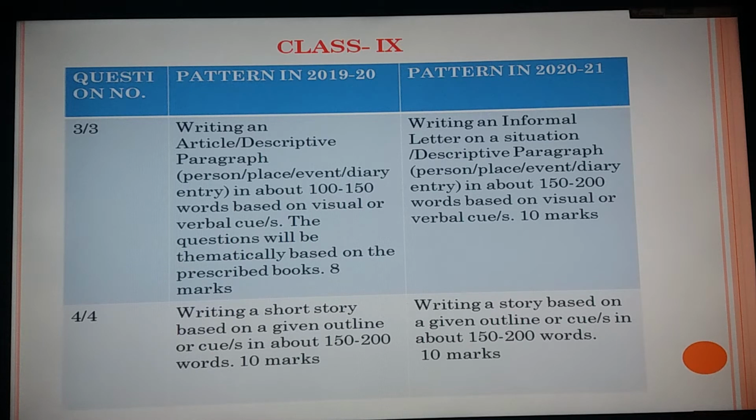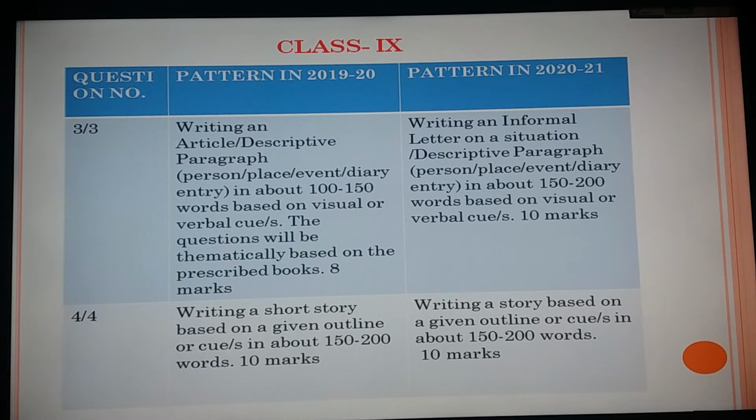An informal letter on a situation or a descriptive paragraph, person, place, event, diary entry, and more important, the word limit will be 150 to 200 words, and the marks allotted is 10 marks. Earlier it was 8 marks, now 10 marks. So writing an article has been deleted, done away with, and writing an informal letter has been added.